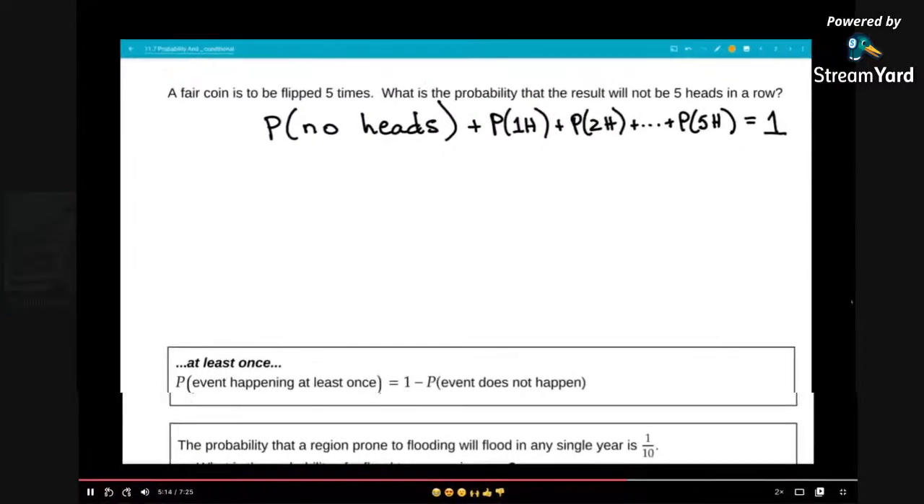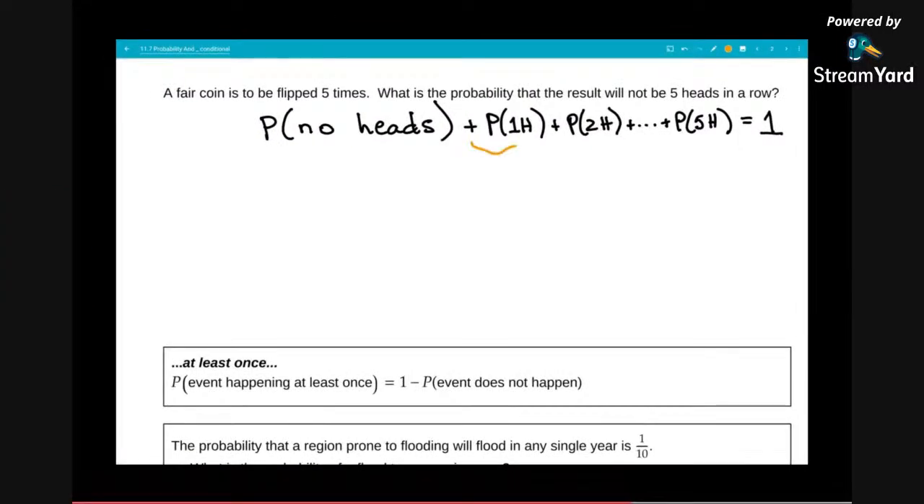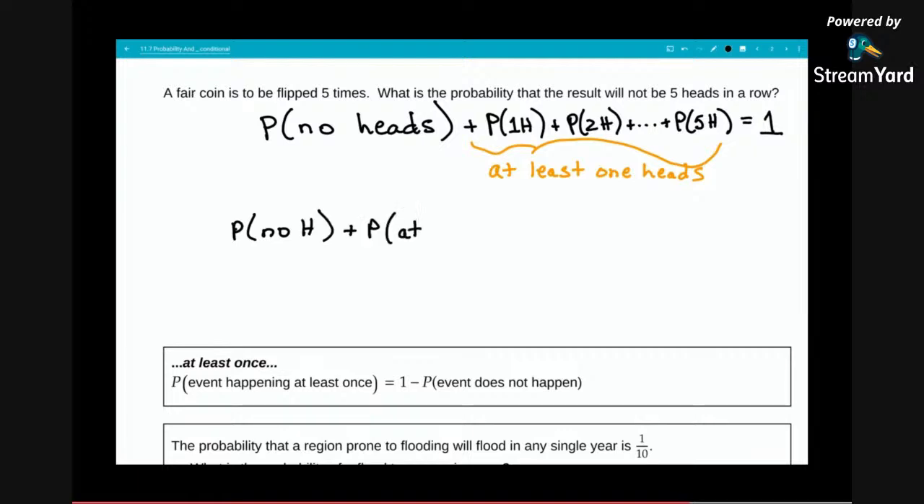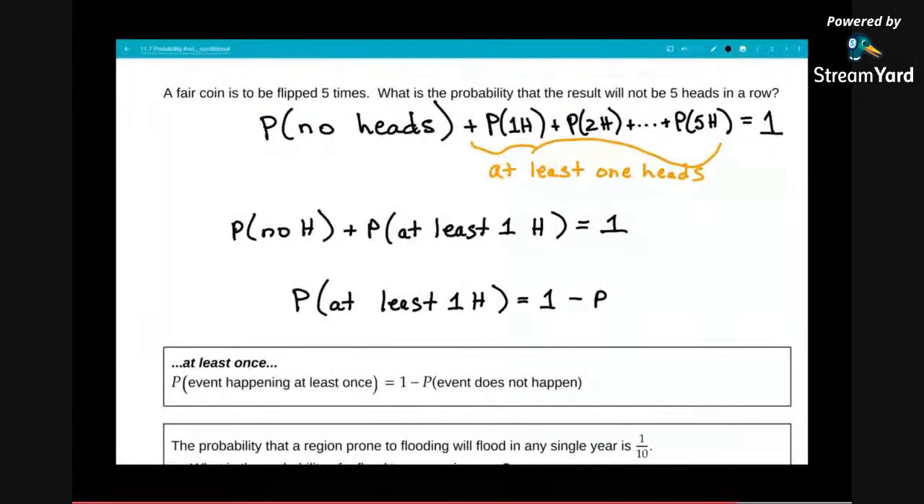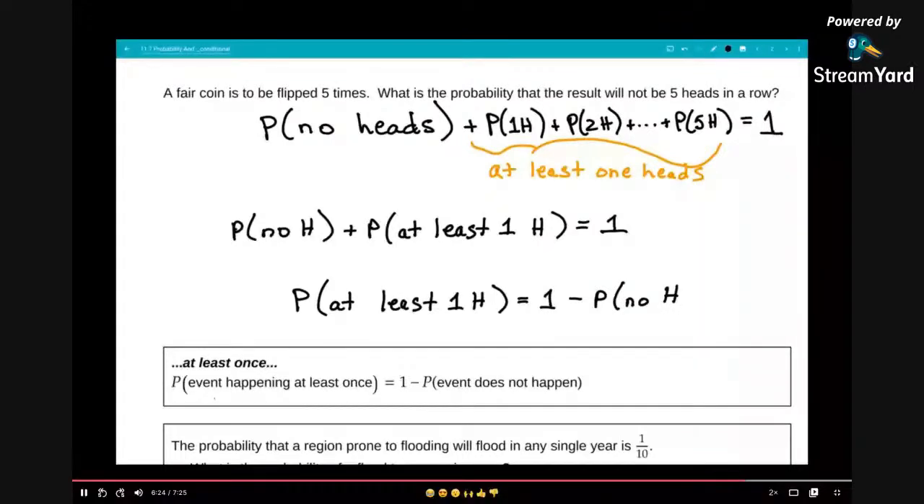And I can say that the probability of 1 heads plus 2 heads plus up to the probability of 5 heads, all of those can be classified as the probability of getting at least 1 heads. So the probability of no heads plus the probability of at least 1 heads must equal 1. And with some basic algebra, we can show that the probability of at least 1 heads, we subtract the probability of no heads from both sides, and we end up with this equation.